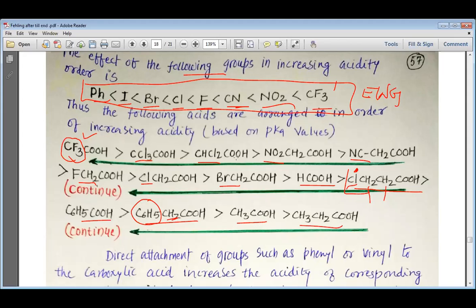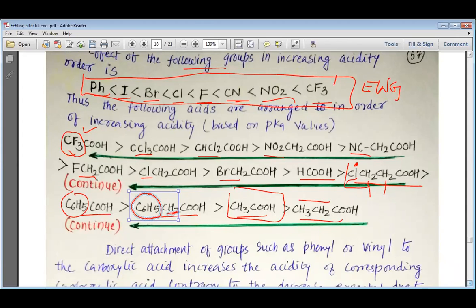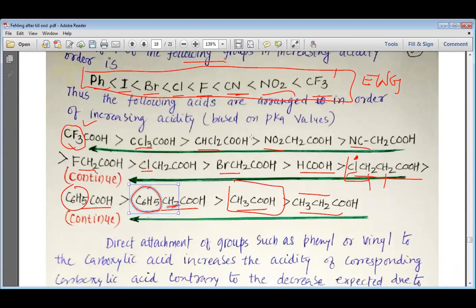So I hope, my dear students, after discussing all that, now you can understand this order, that the presence of the phenyl group even increases the acidic character. The normal acetic acid is less acidic than all these compounds. But if the number of carbons increases, that means acetic acid is even more acidic than the propanoic acid. So now I hope, my dear students, you understood this.